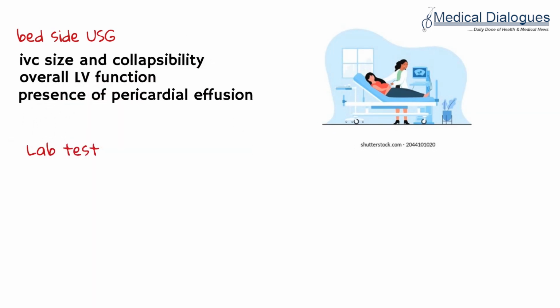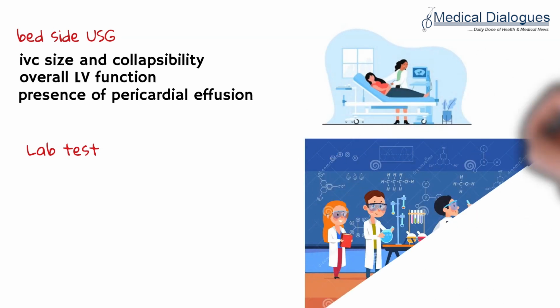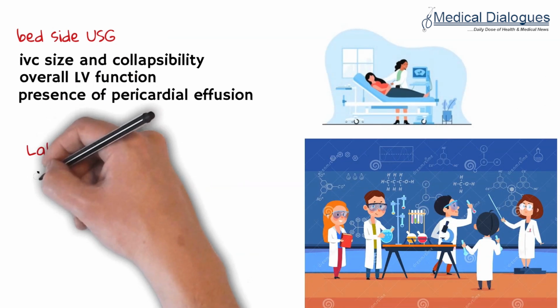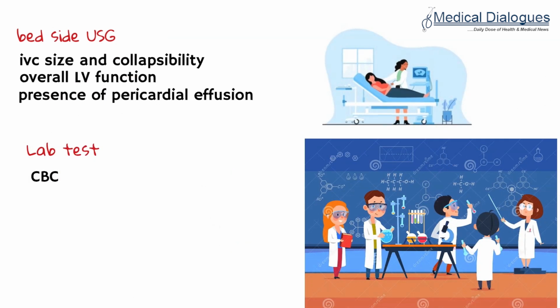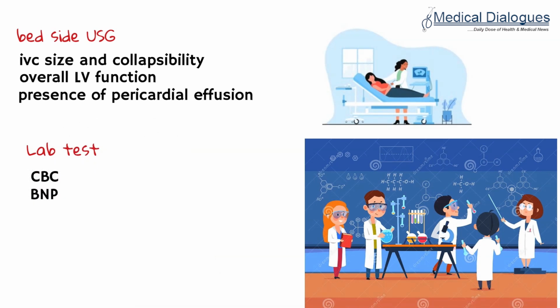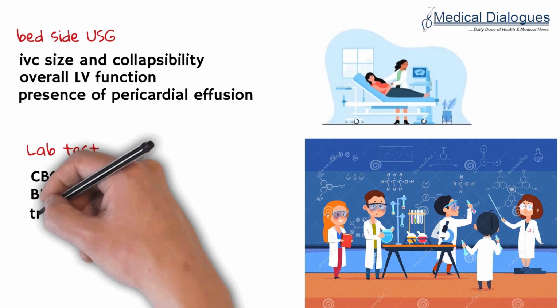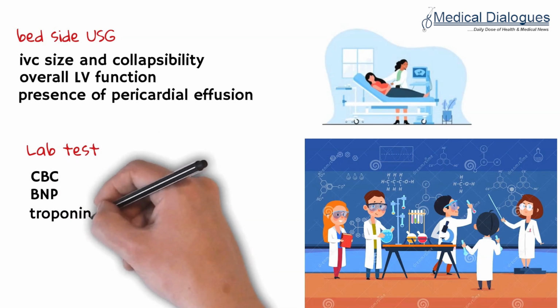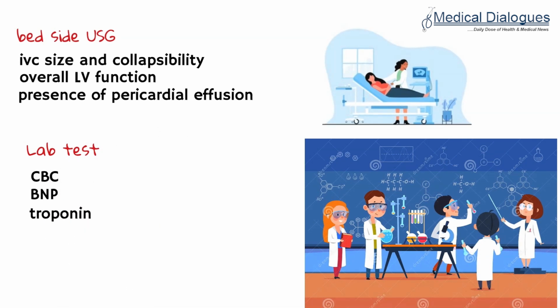Certain lab tests should also be done, which are supportive in diagnosis of these shock-like conditions. CBC to rule out sepsis, and presence of high BNP, which is a marker of heart failure. Serial troponin levels should be done, which are on the higher side after acute MI.